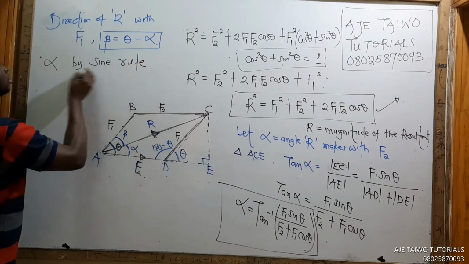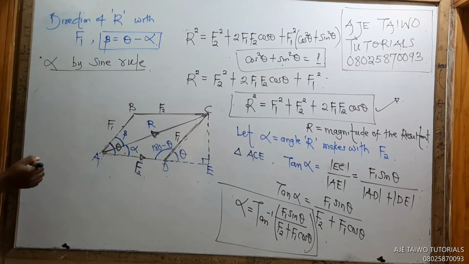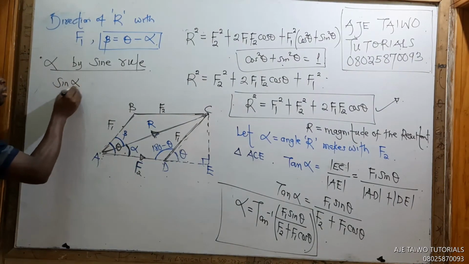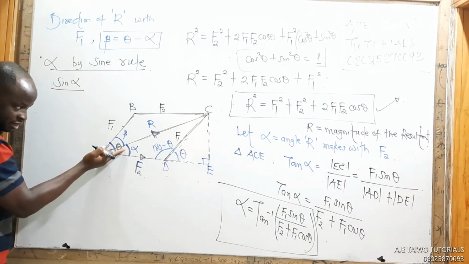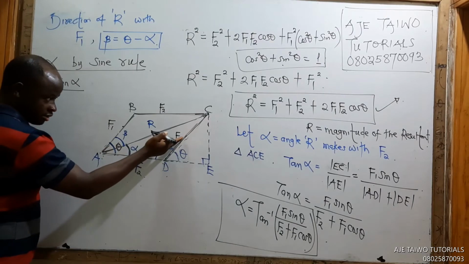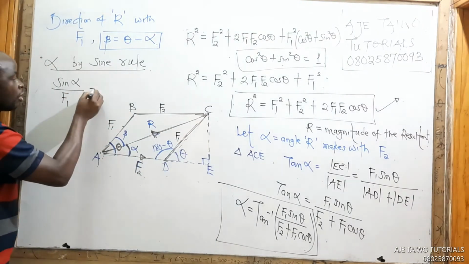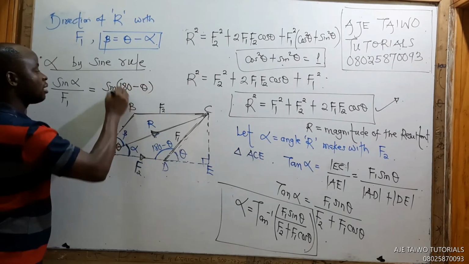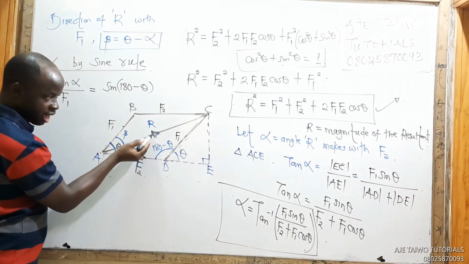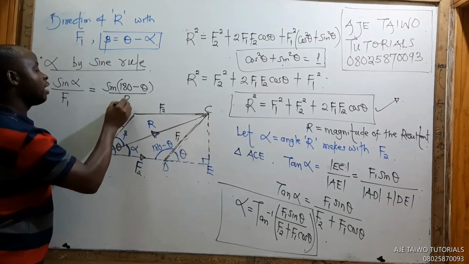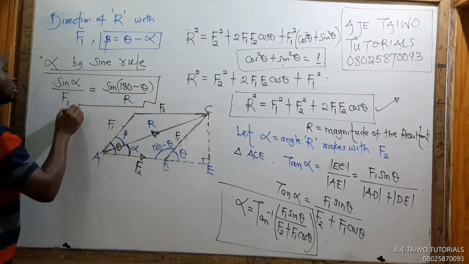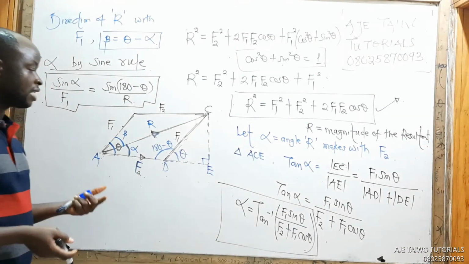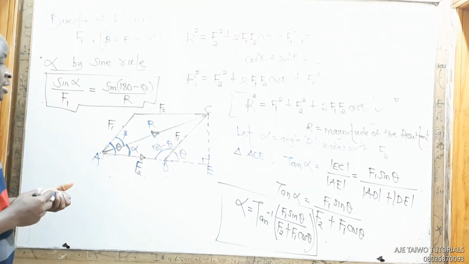Alpha can be obtained by sine rule, and you are not forgetting your sine rule. How do you apply it? Take sine of this angle, this alpha, over the side that faces it, which is F1, equals sine of this, sine of 180 minus theta, over what is facing it, R. You can get alpha this way also, where alpha is the direction of the resultant.